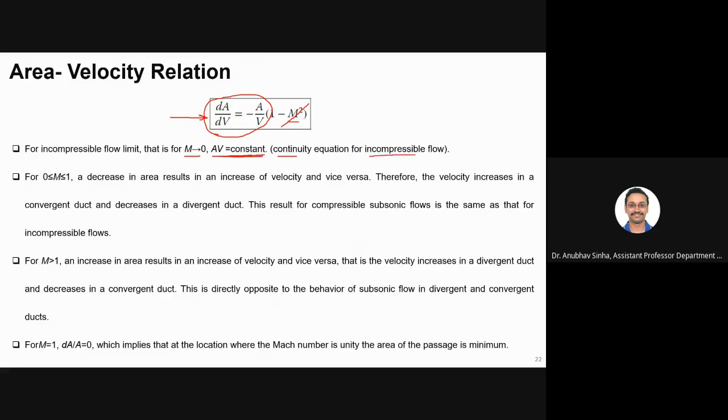So this is basically a conservation of volume. When your density varies, we write rho AV is conserved. Rho AV is constant. When rho is also constant, then I can say that A into V is constant. Right? So that is what we are getting for the incompressible limit. Secondly, now for m between 0 and 1,